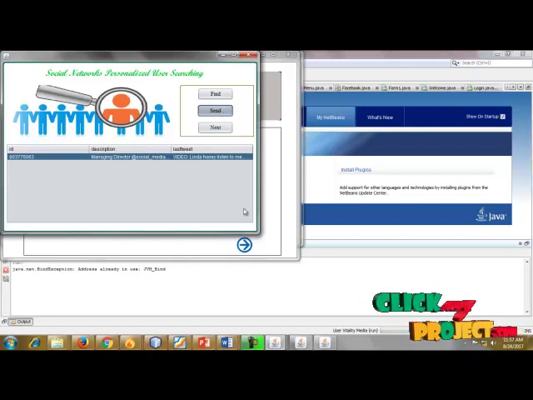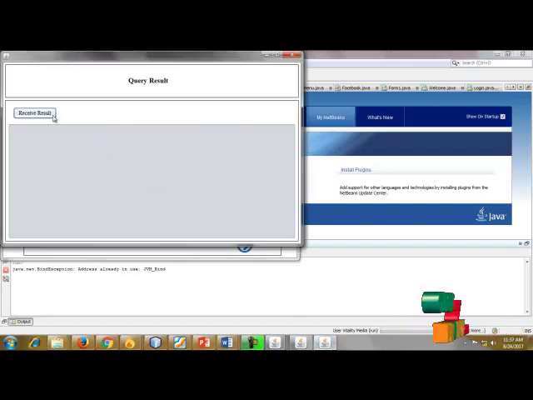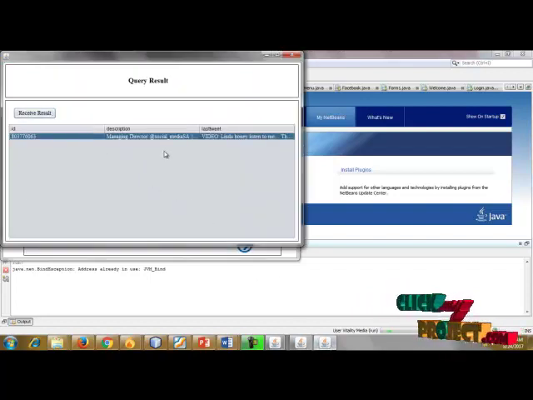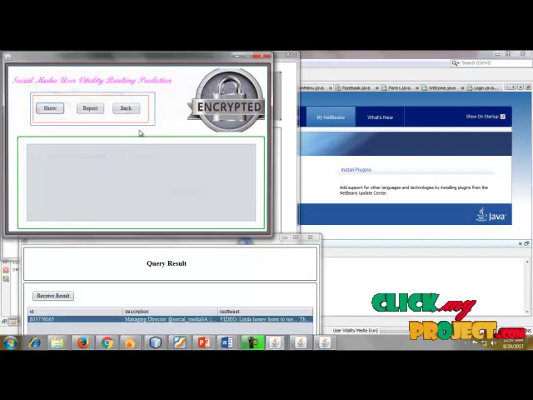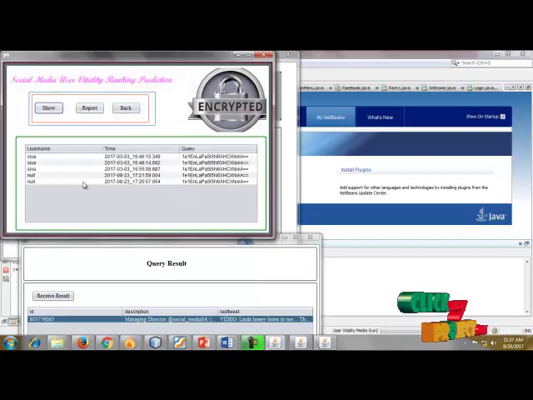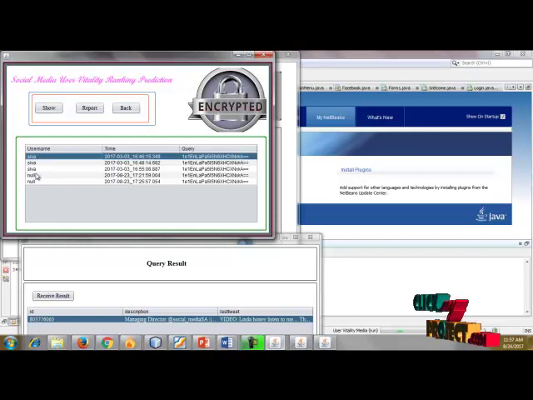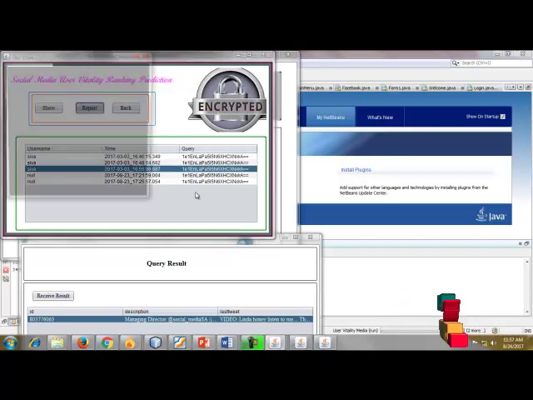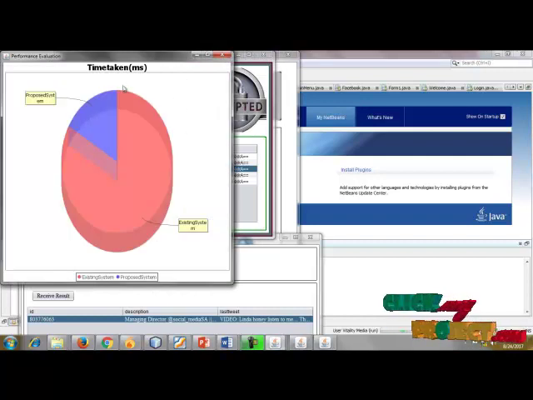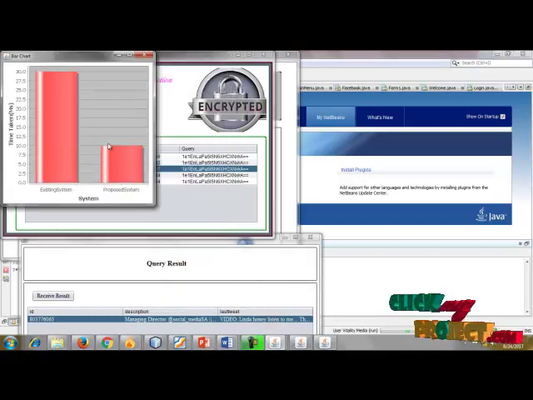Now we will send the data, and it is going to be received. This is a user result, managing director, 663. Both pieces of information are the same. Going next, this is showing ranking predictions. The username is Shiva. This is our reporting. The reporting shows the time taken in milliseconds for the existing and proposed systems.